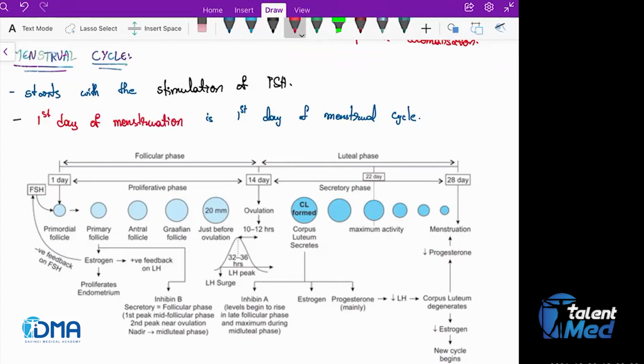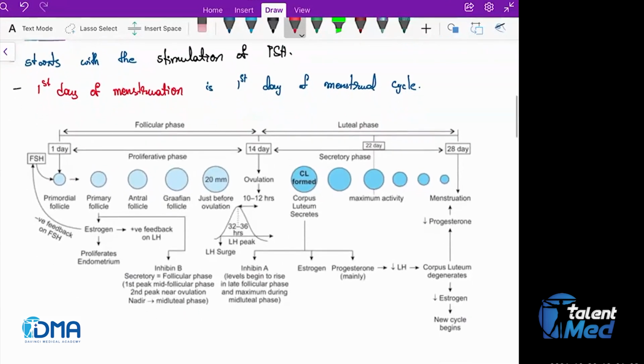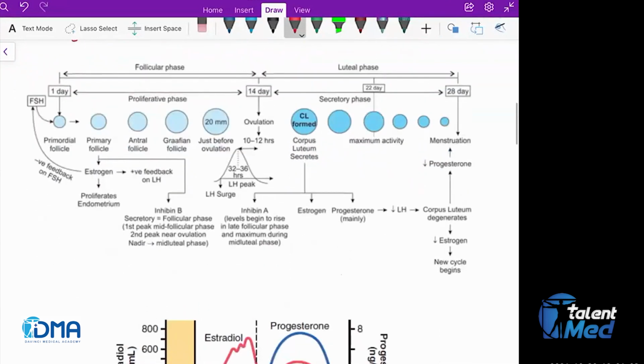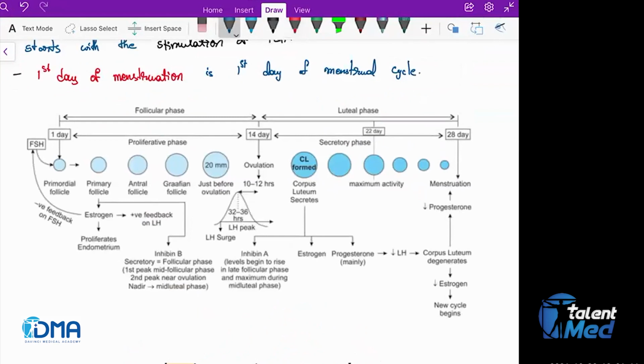Okay, this is very, very important, because in order to calculate the expected date of delivery, you need to calculate the same. And OCPs, the oral contraceptive pills, and a number of drugs, we are going to see that on a particular day of the menstrual cycle we have to start. So in order to understand that, you need to know which day is the first day of menstrual cycle, isn't it? So the first day of menstruation is the first day of the menstrual cycle. Now let's see the menstrual cycle.